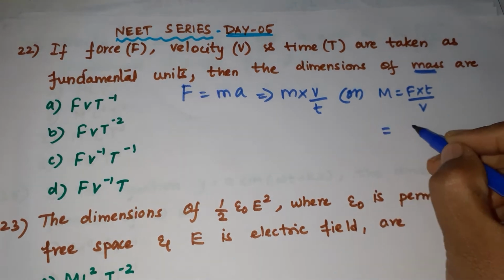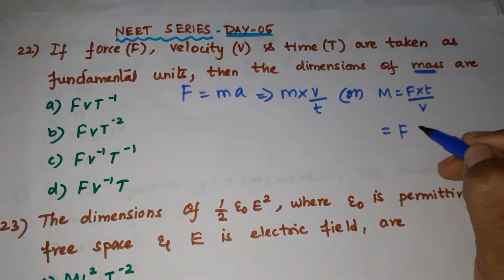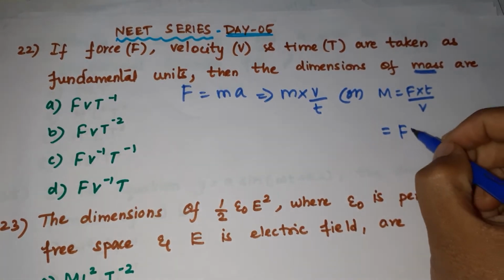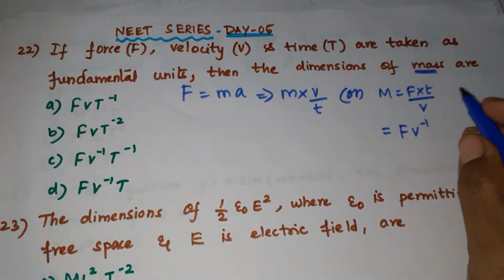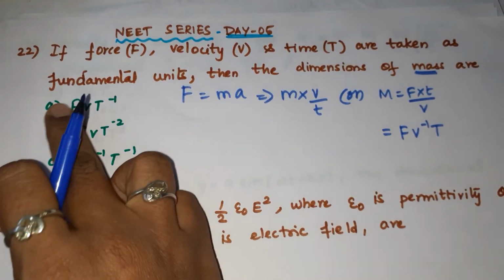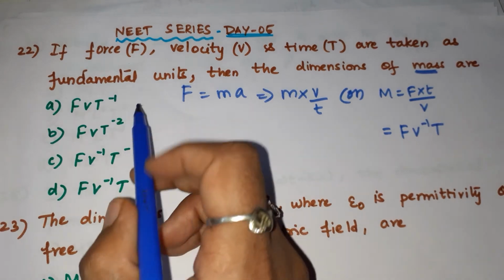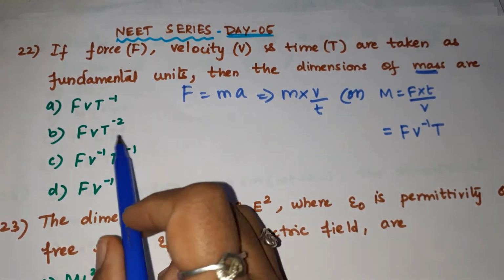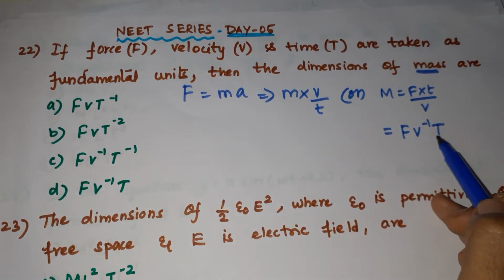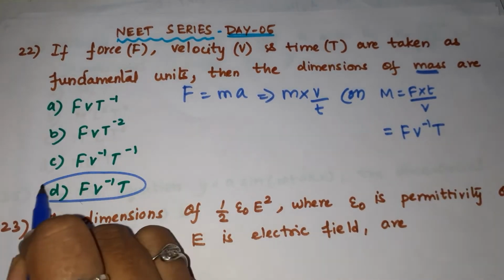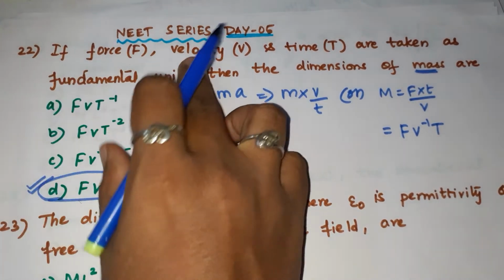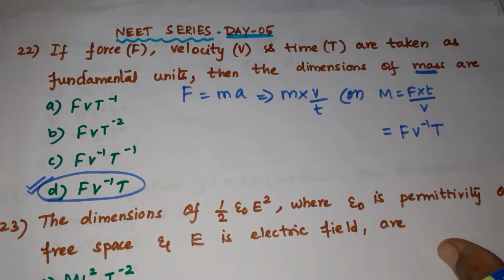So, what is the dimensional formula for this? Force we can write as it is. In the case of velocity, it is V inverse, and for time, T. So please check whether you are getting this among the options A, B, C, D. In option A, no. B, no. C, no. Please check the D option: F V inverse T. Yes. So D is the correct answer for force F, velocity V and time T.